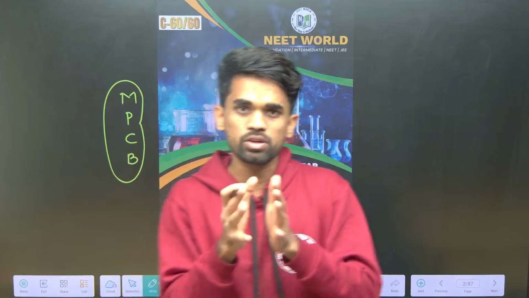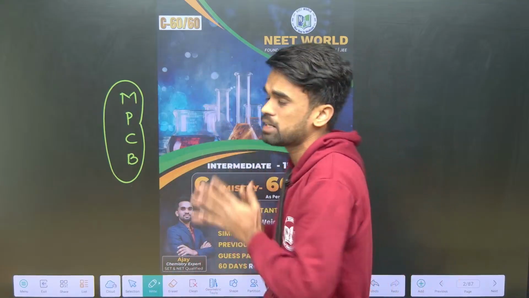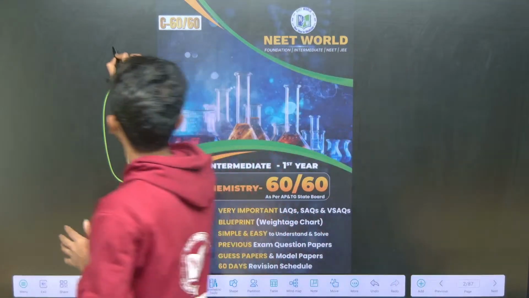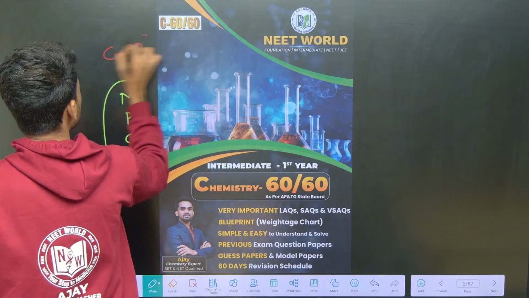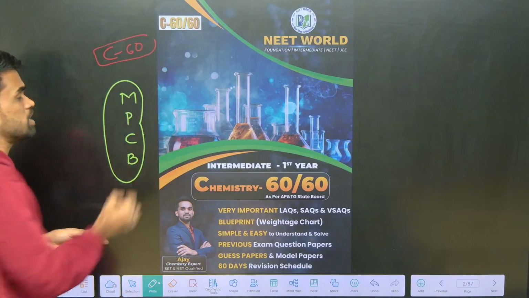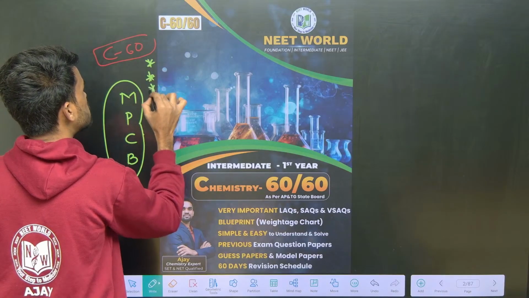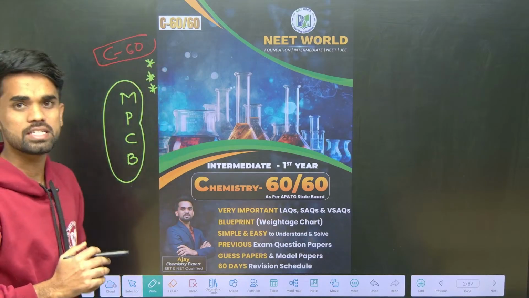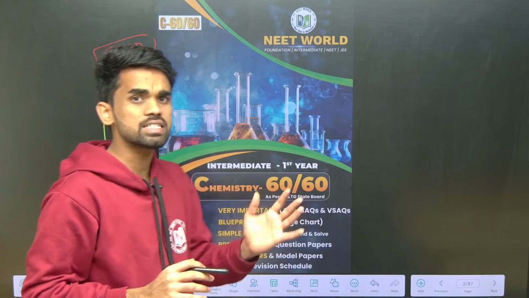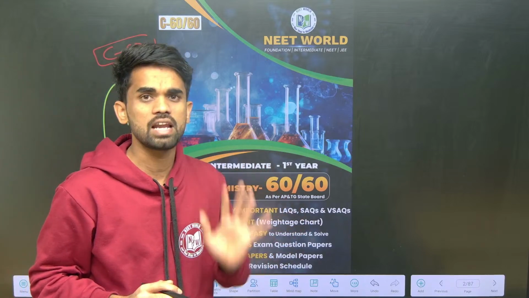Looking at that gap, we have prepared this C60 material. It contains all the important questions that must be focused on to get 60 out of 60 in your chemistry subject, whether first year or second year, for both Andhra Pradesh and Telangana students.